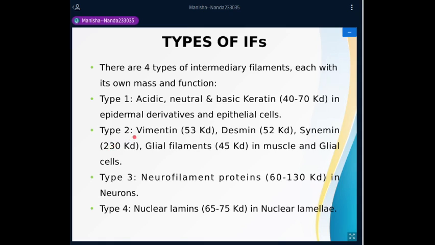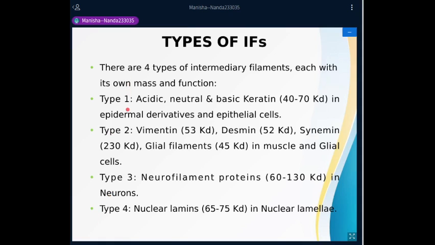Then the type 2 intermediate filaments include vimentin, desmin, and glial filaments, and they are found mostly in muscle and glial cells. Then the type 3 intermediate filaments include the neurofilament proteins ranging from 60 to 130 kilodaltons, and they are mostly found in the neurons, hence they are called neurofilaments. And type 4 includes the nuclear lamins, with a size range of 65 to 75 kilodaltons, and they are mostly found in the nuclear lamina. These are the proteins that lie beneath the nuclear membrane and provide strength to it.